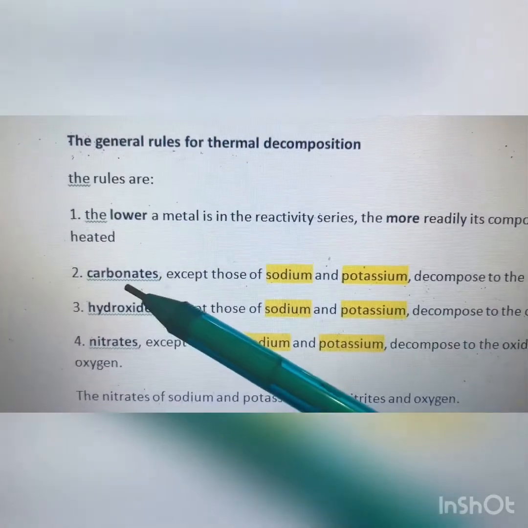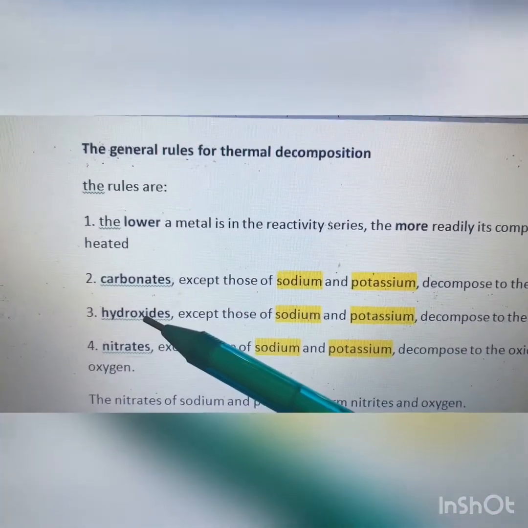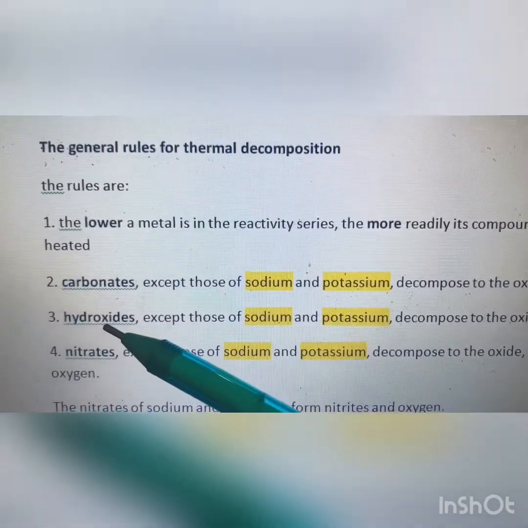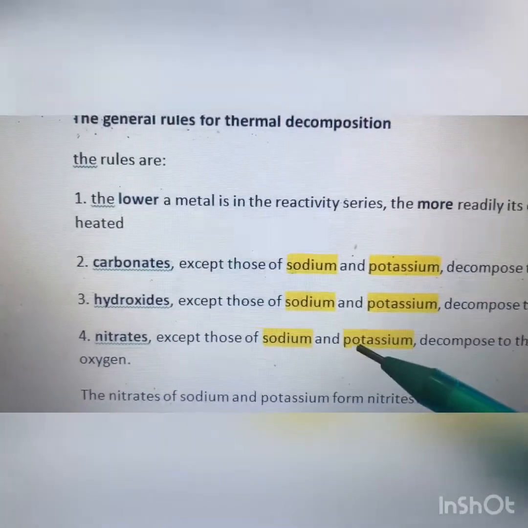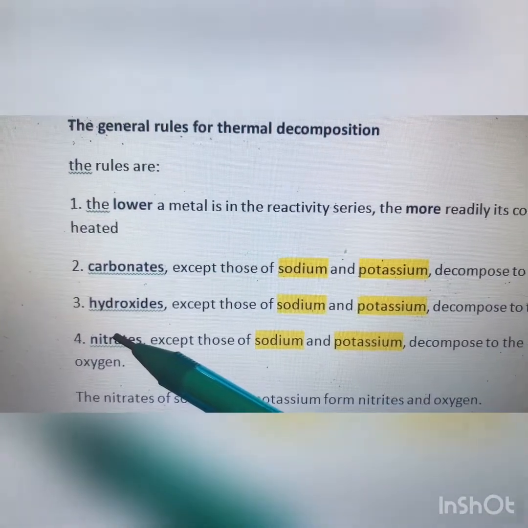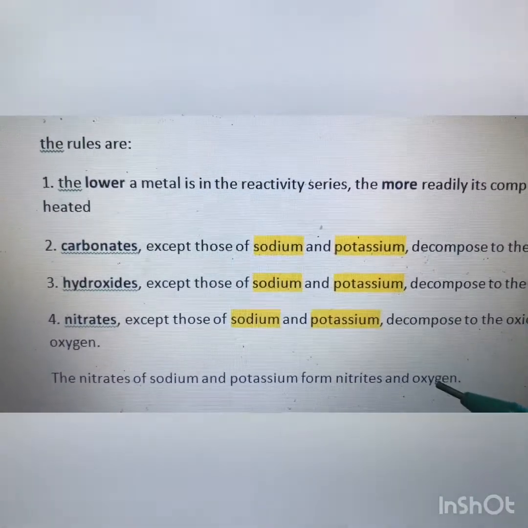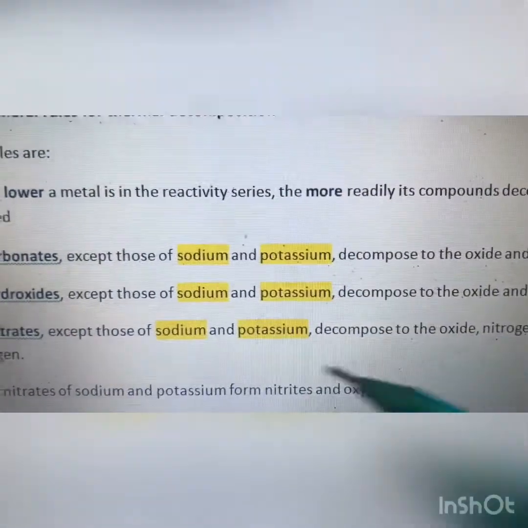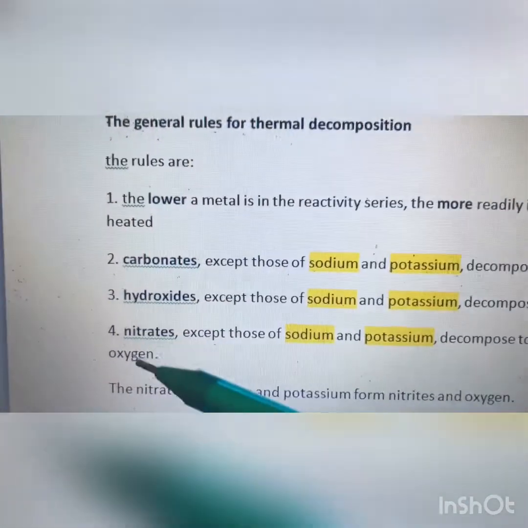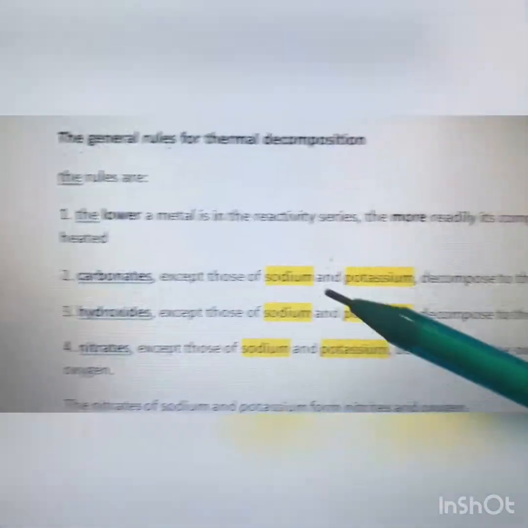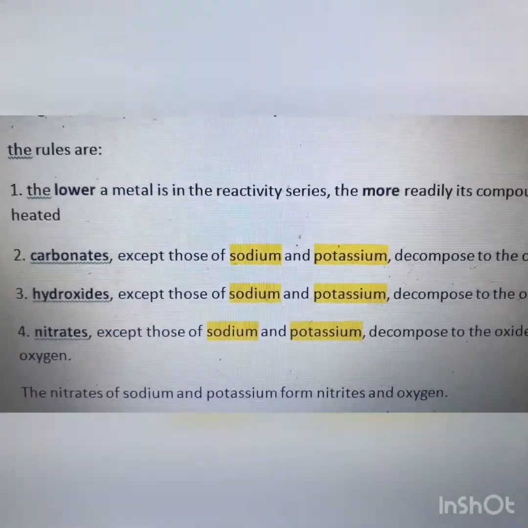So sodium carbonate, potassium carbonate, sodium hydroxide, potassium hydroxide, when you provide heat, they won't be decomposed. While sodium nitrate and potassium nitrate, when you heat them, they will become sodium nitrite plus oxygen. They won't be decomposed like other metal nitrates and become oxide, nitrogen dioxide and oxygen, because these two metals, when they are in the form of compound, are very stable.